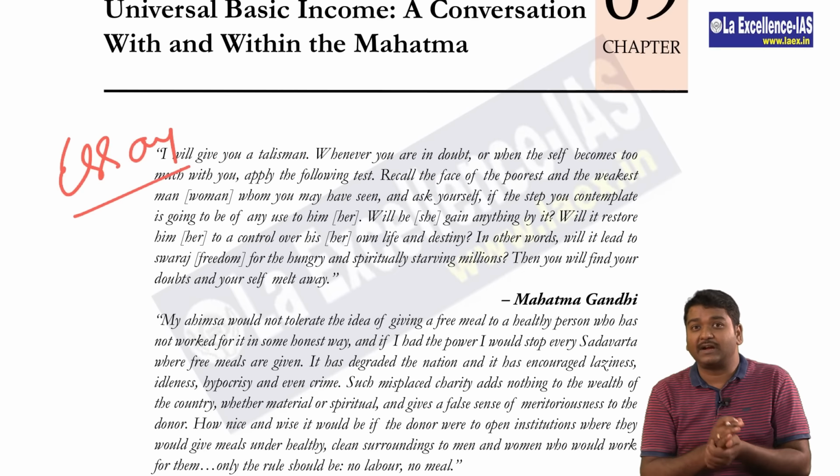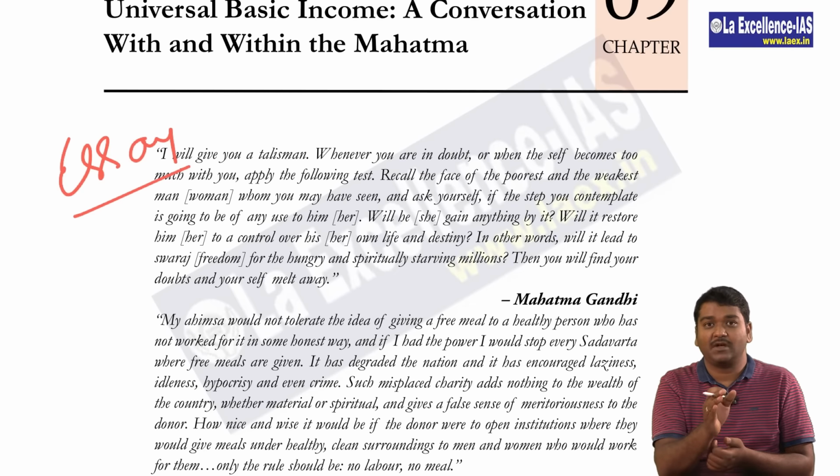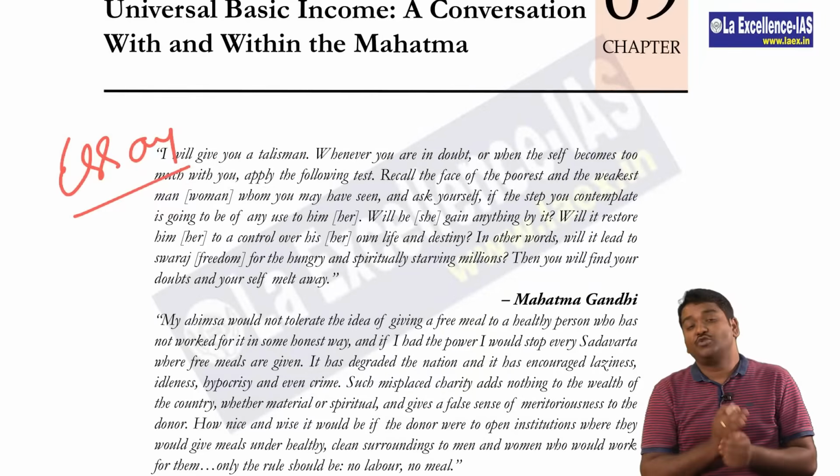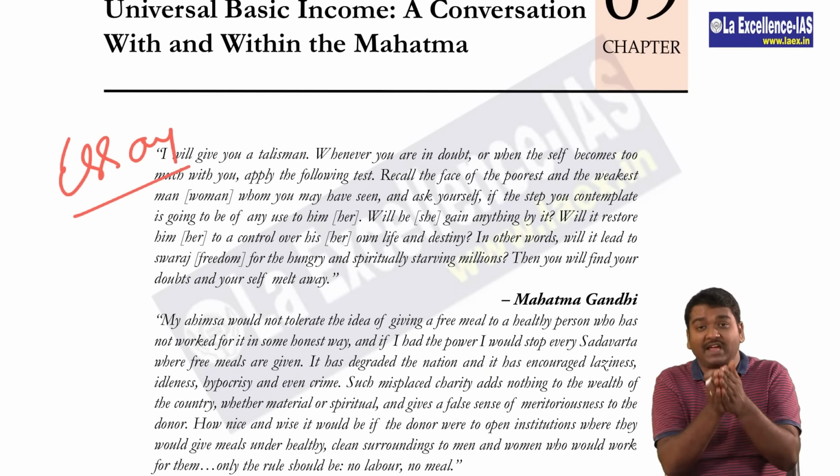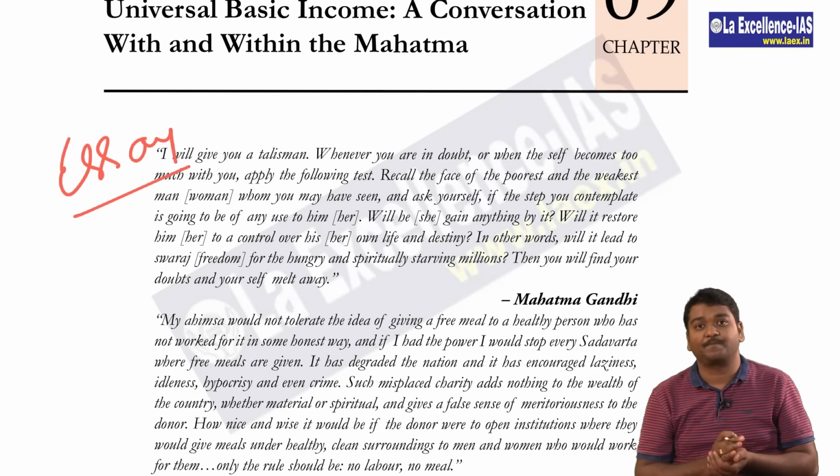They also say that there should not be any conditions for giving this. You should not say that you should work, no conditionality should be there, or that this money has to be used only for this particular purpose.